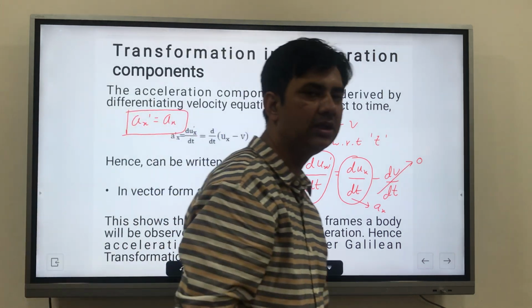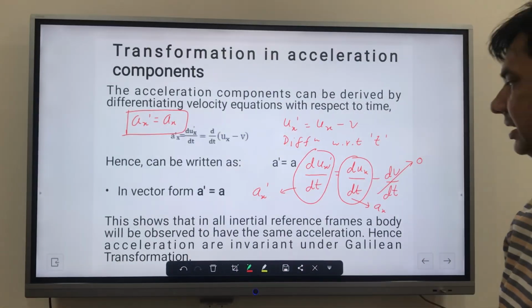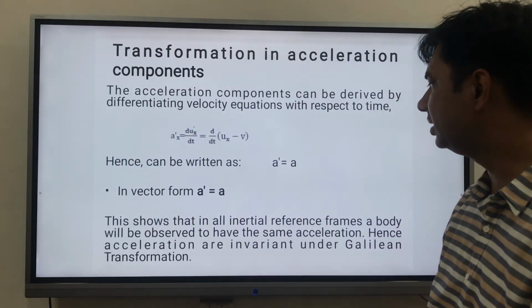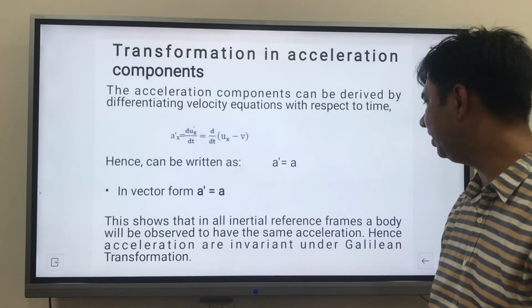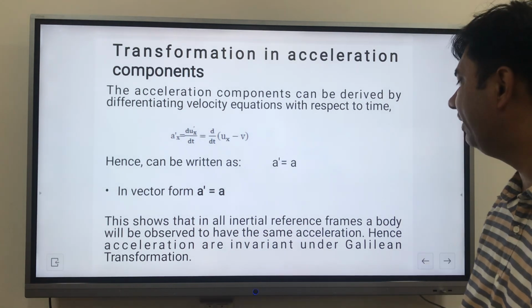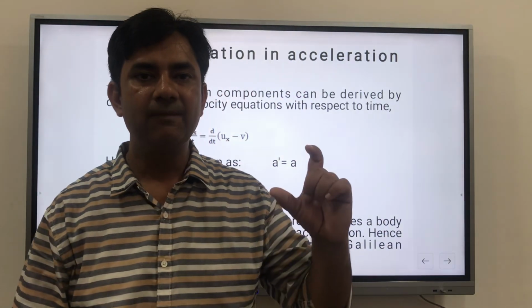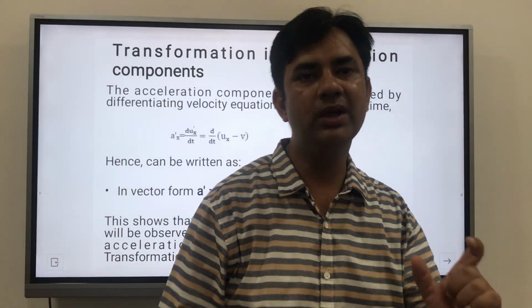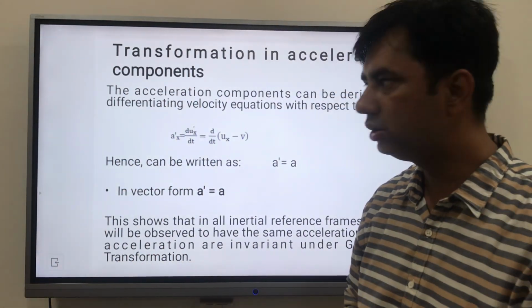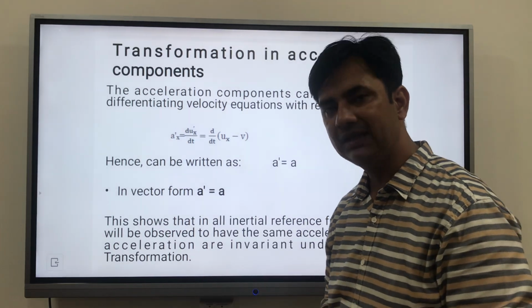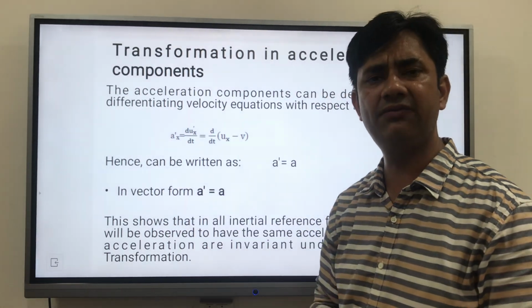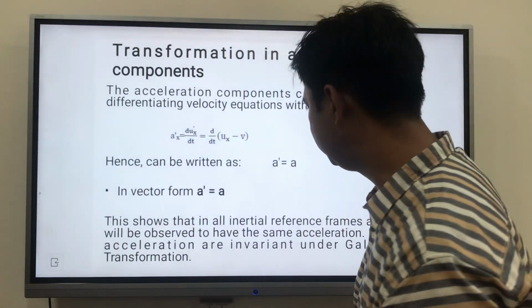So this shows that in all inertial reference frames our body will be observed to have the same acceleration. As we understand from our previous knowledge, an inertial frame is one which has non-accelerated motion. So from here we can prove that all the inertial frames are inertial frames.